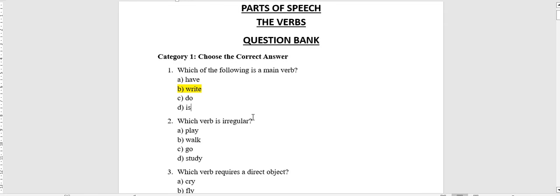Second question, which verb is irregular? Irregular means it does not have the regular pattern of the past form and past participle. So, play, walk, go, study. Which of the following, when we form it in the past, becomes irregular? That's right. Go, went.